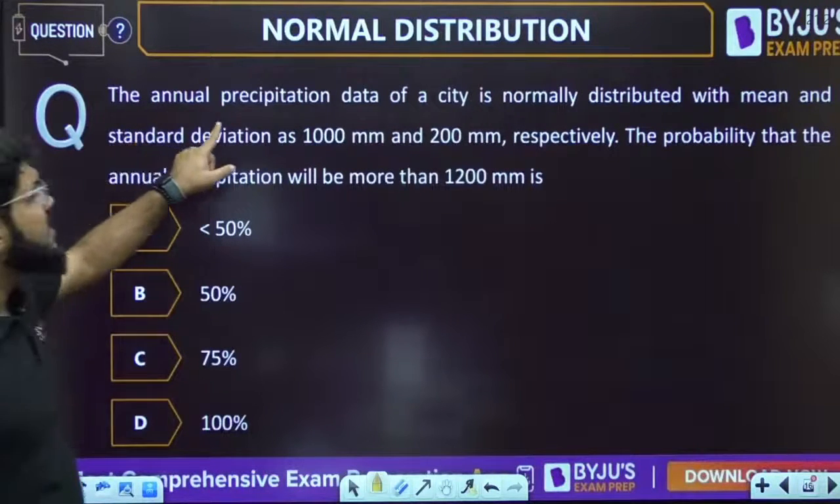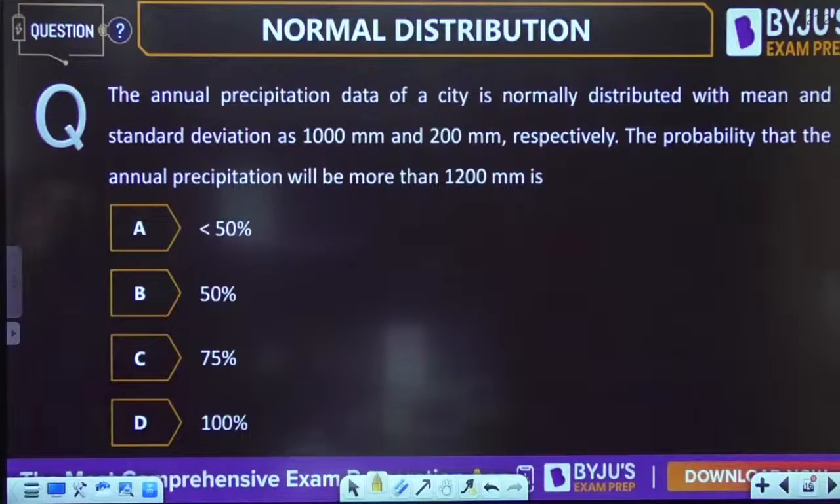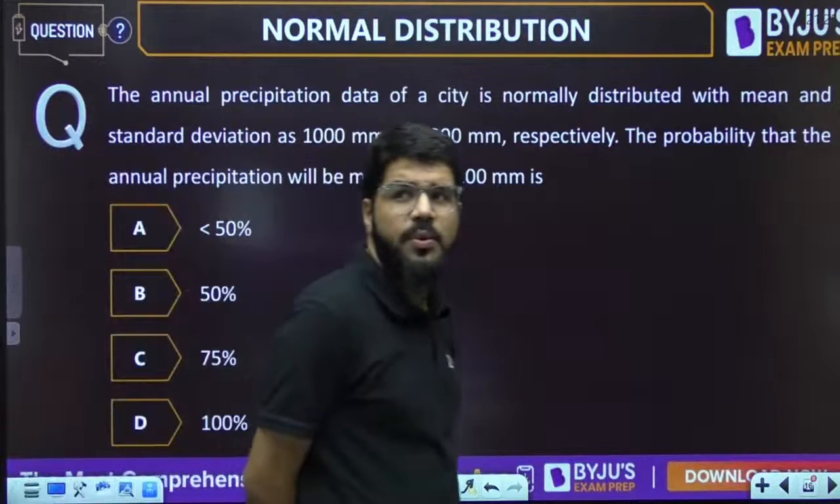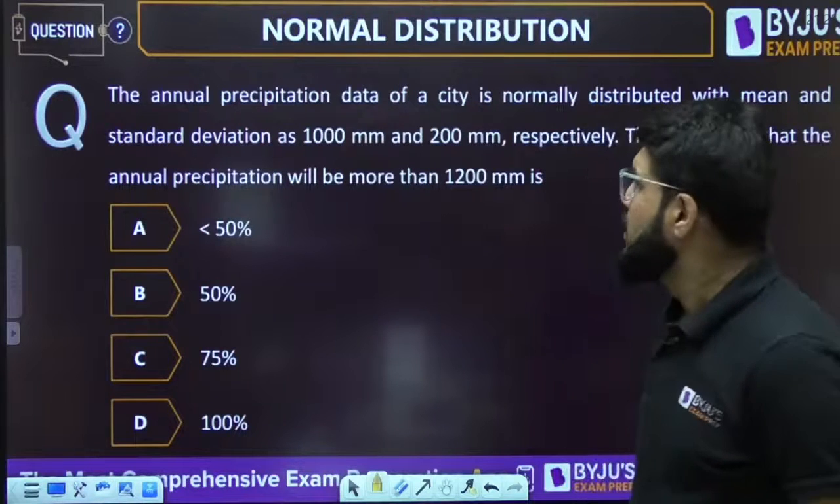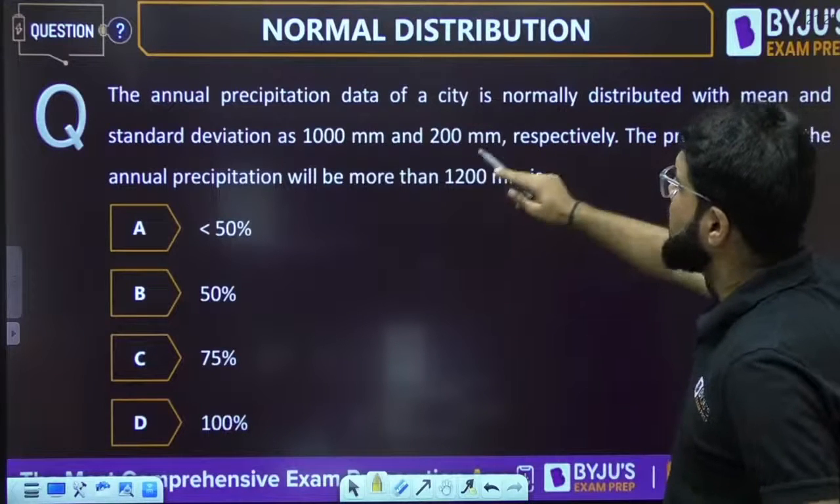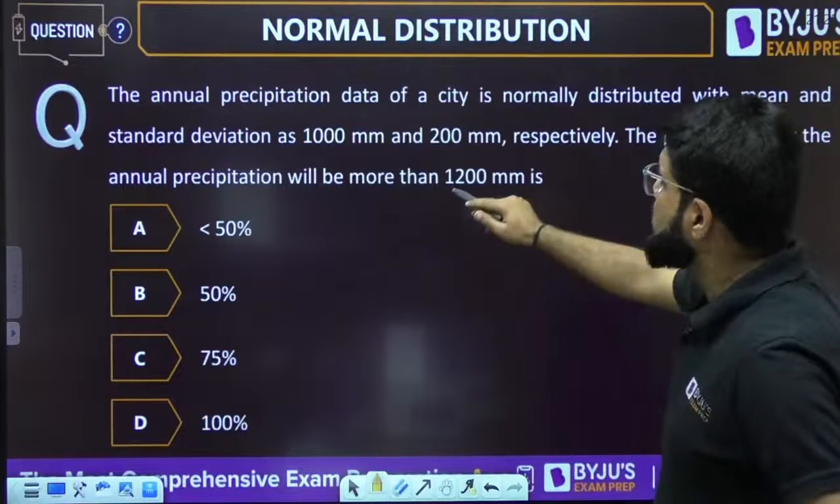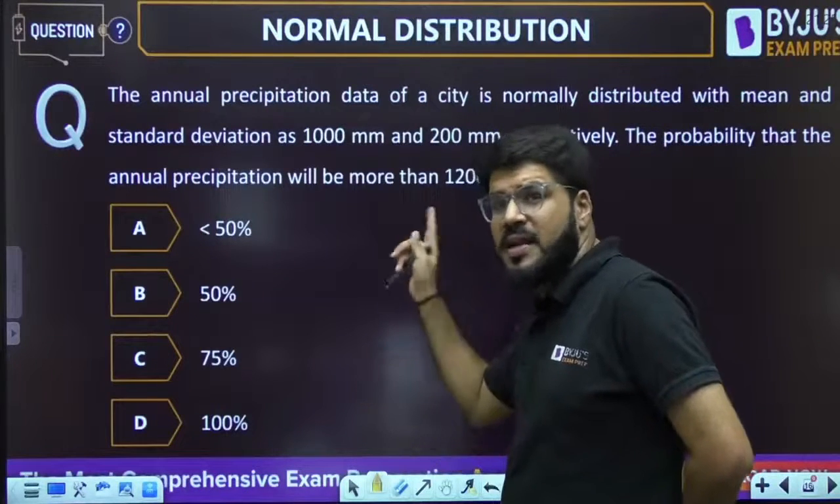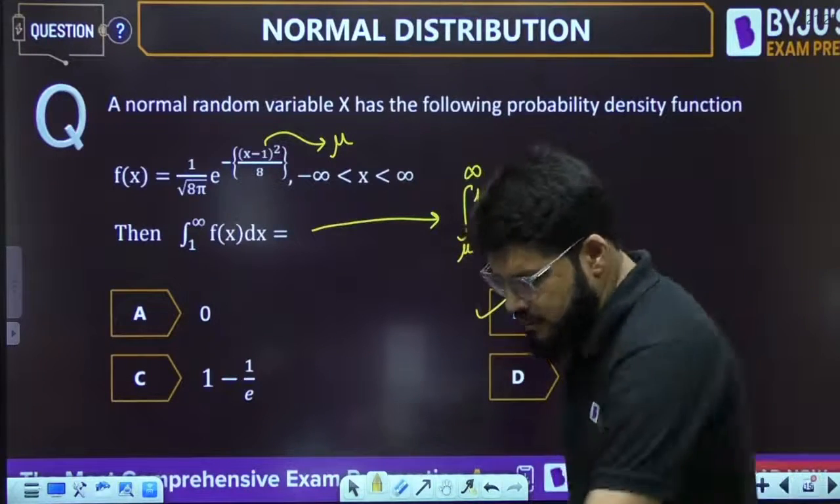The annual precipitation data of a city is normally distributed with mean and standard deviation as 1000 mm and 200 mm respectively. What is the probability that annual precipitation will be more than 1200 mm? We can calculate this value also, but it is not required.